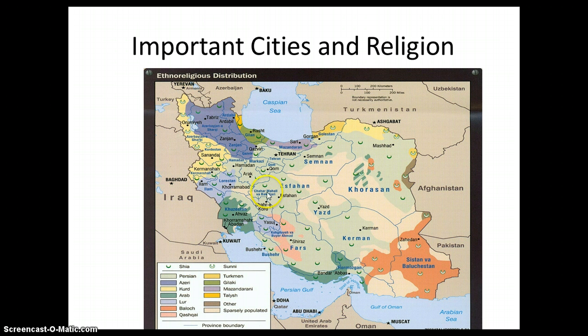You should also notice all over the map these little moons. Some are green, some are white. We'll talk about the importance of that later, but the little moons you should know as a symbol of Islam, which is the predominant religion of Iran. And Islam has two sects. So there's the Shia Muslims, also spelled Shiite, but it can also be spelled the way you see it here. And then there are the Sunni Muslims. If you notice up here, most of the moons are green, which means that most of the Muslims are Shia in Iran. So Iran is predominantly Shiite.